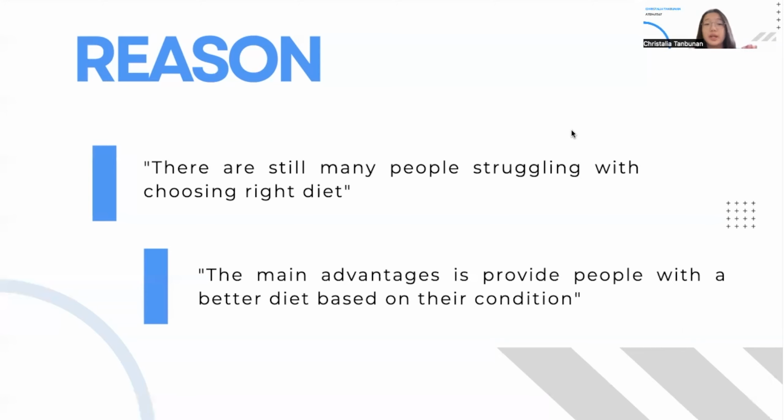Therefore, we came up with this idea, which is to create an application that can provide a good, healthy life, because so many people are still struggling with choosing the right diet. That is the reason we made this application. The advantage of this application is that it gives people a better diet based on their condition, because everyone has a different body. If we can create an application like this that is very helpful with the automation management of their daily food or activity routines, it will be a great start to reduce the number of NCDs.